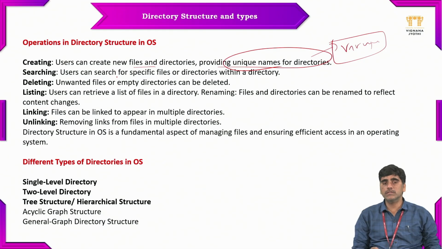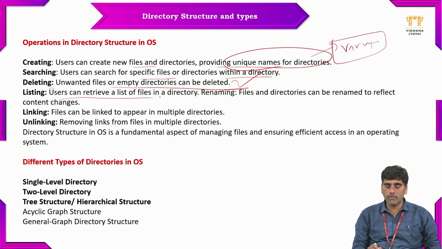And the second one is searching. Users can search for specific files or directories within a directory. If anybody wants to search for a particular file located in the directory, you need to search for that file from the start of the directory itself. And the third one is deleting. Unwanted files or empty directories can be deleted. If any files are unwanted, you can remove them, and if there are no files in the directory, that is an empty directory, you can delete it.